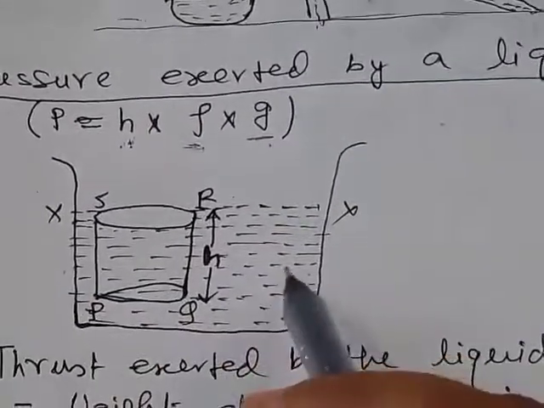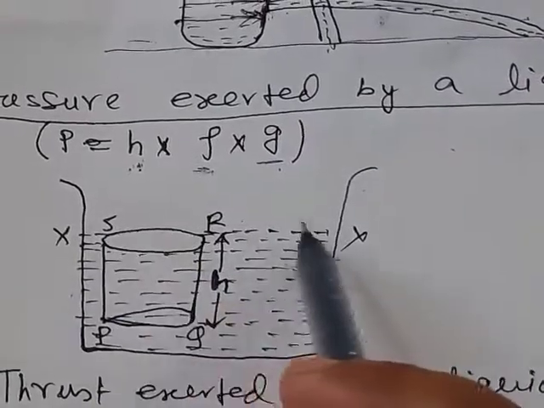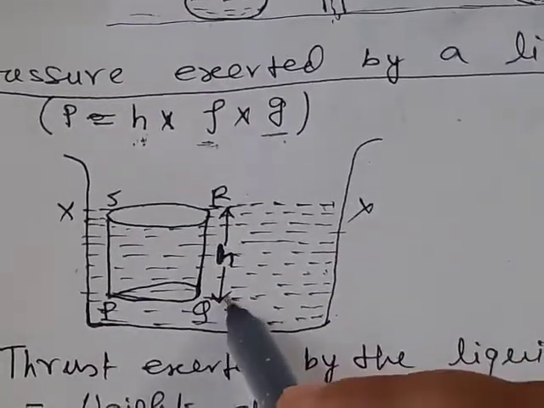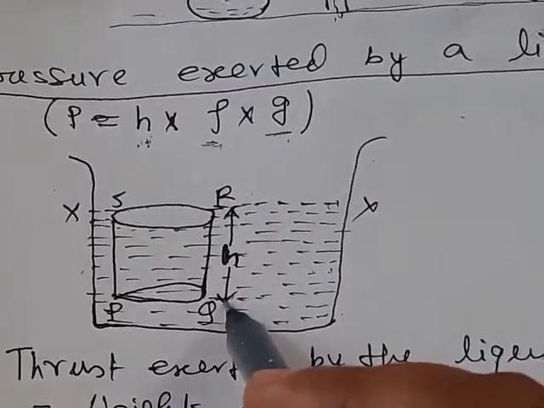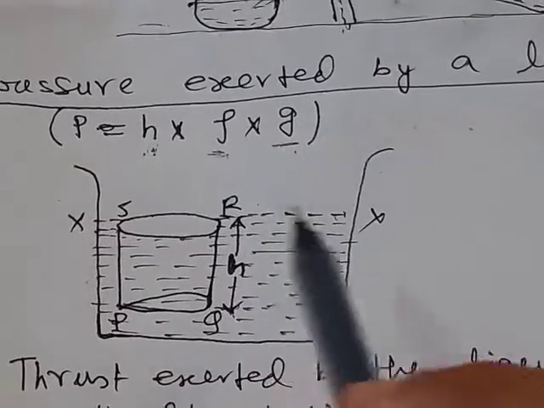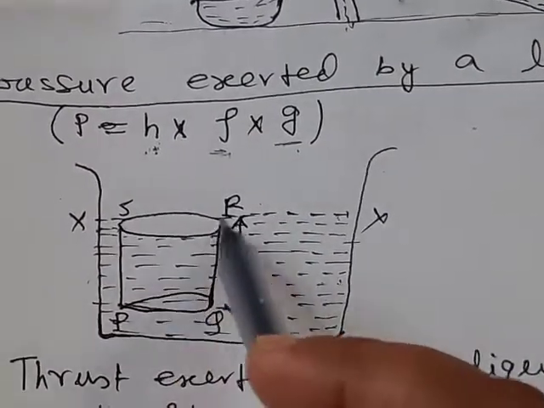Now we take a liquid in a container, and the upper surface of the liquid is XY. Now we have to determine the pressure exerted by the liquid at a depth h. For this we have to draw a cylinder.